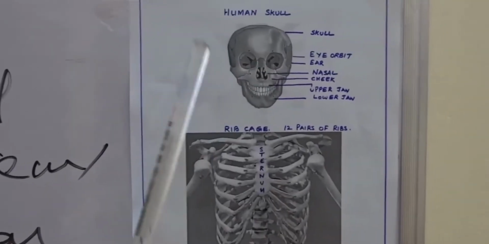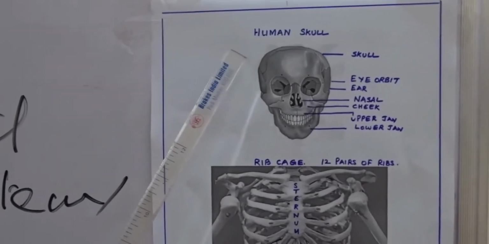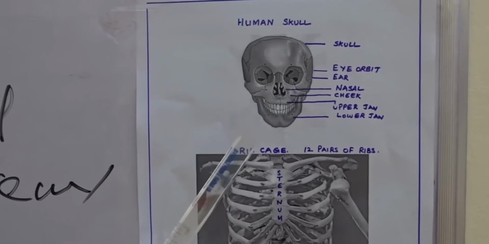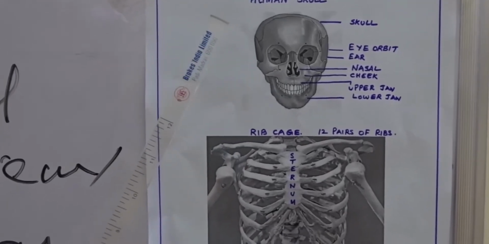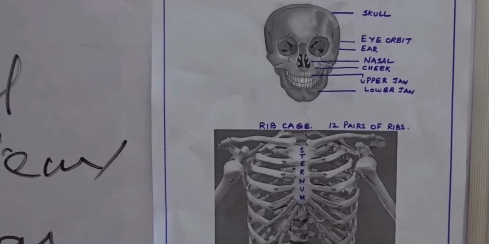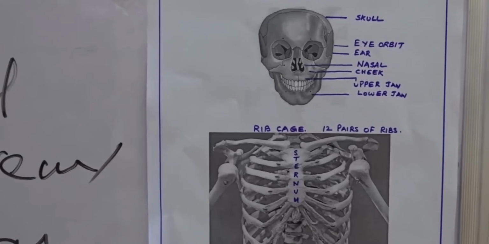Now first we will see about the skull. Skull is formed of 22 bones, as 8 bones in the skull region and 14 bones in the facial region. And these 8 bones, they are as frontal, temporal, parietal and occipital.